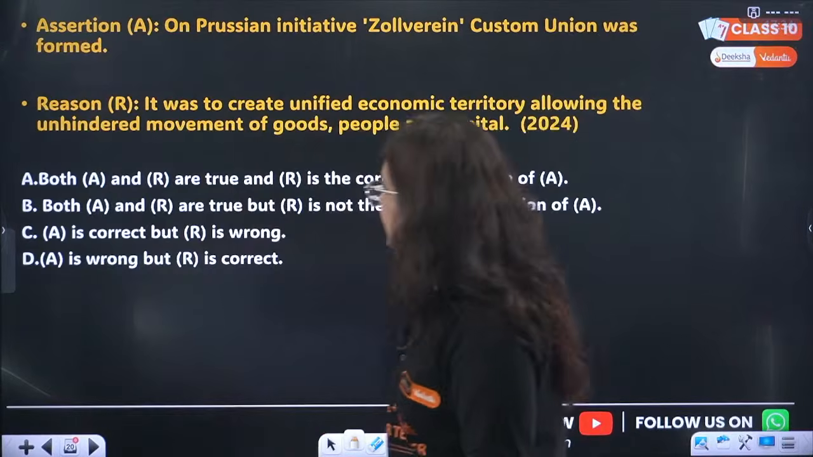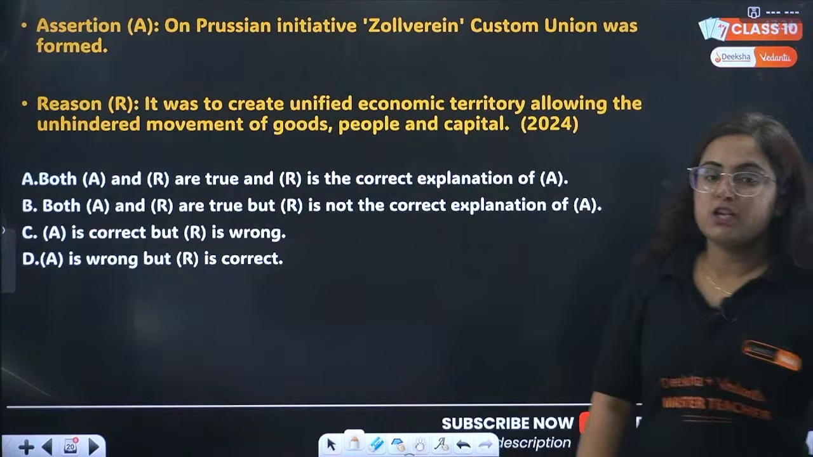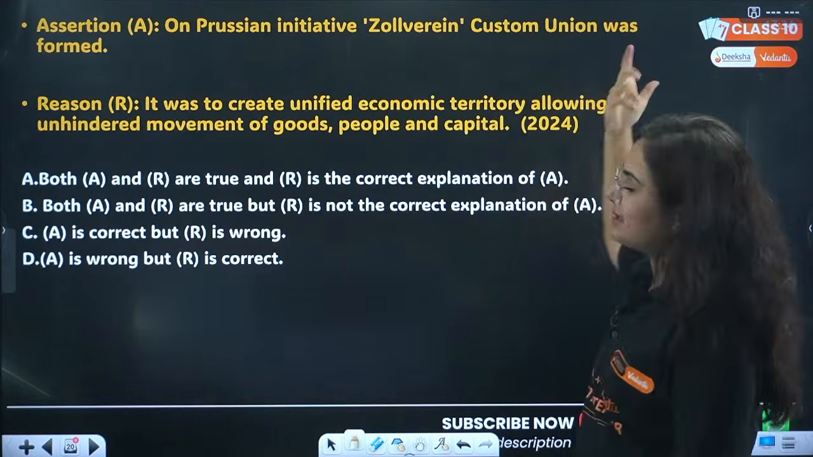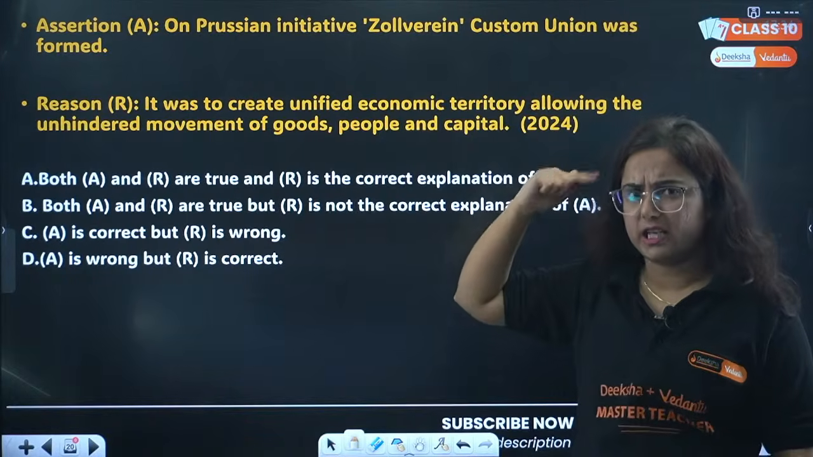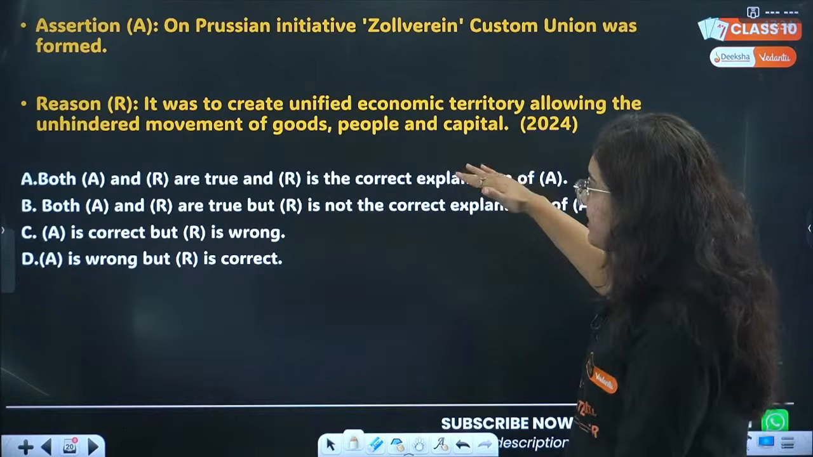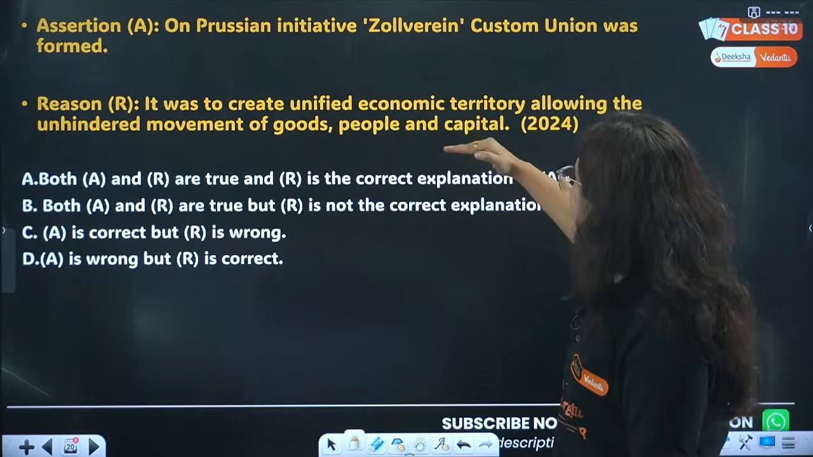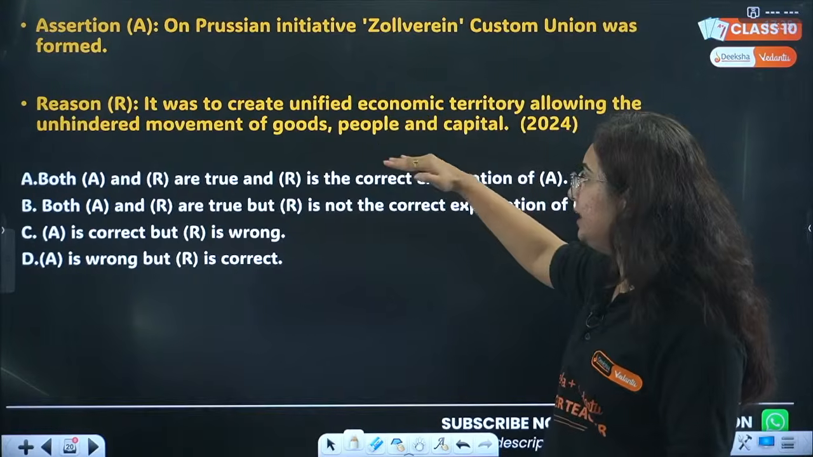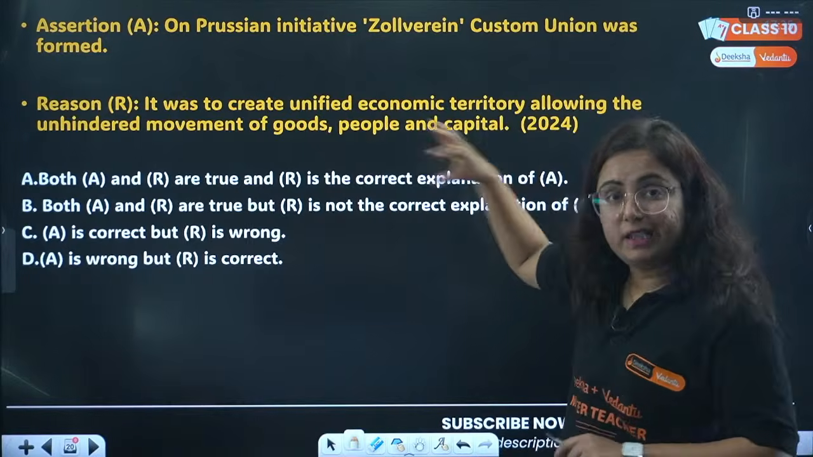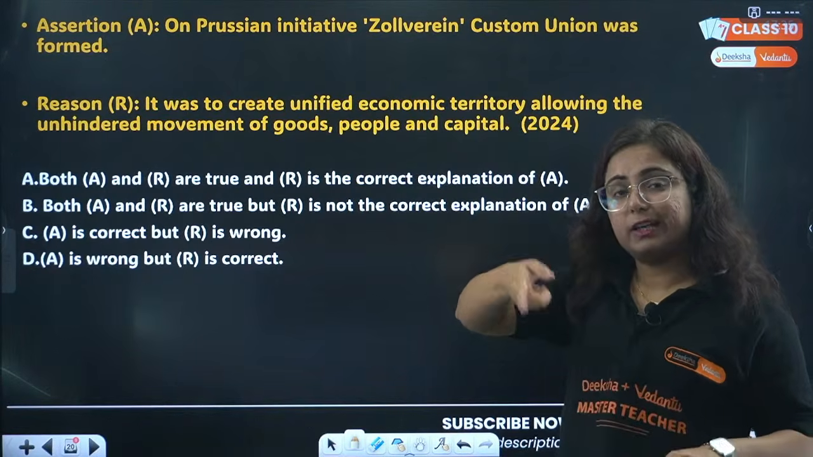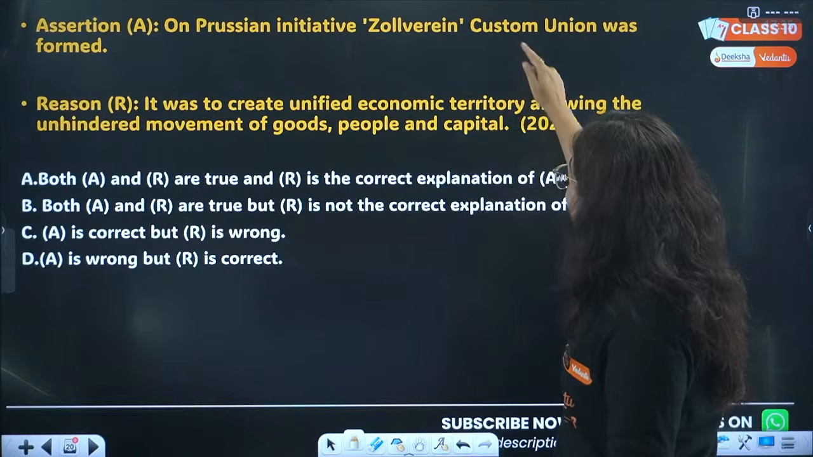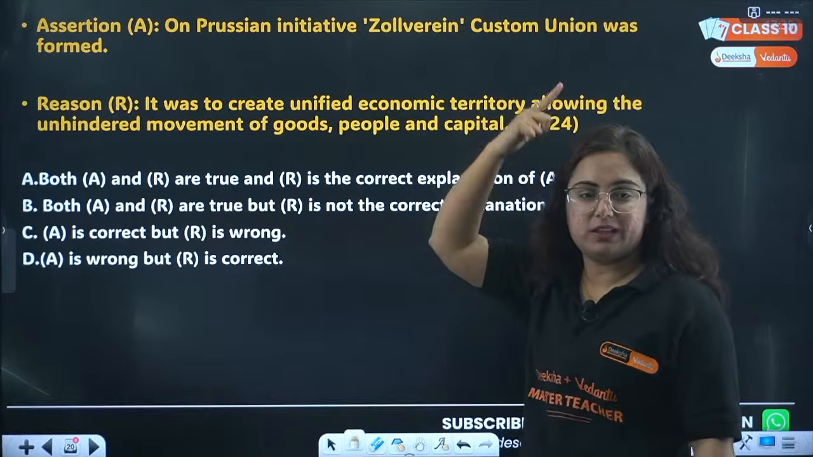Next question is assertion and reason. On Prussian initiative, the Zollverein, that is a customs union, was first formed. Think, is the statement correct independently, without reading the second one? Next, it was to create a unified economic territory allowing the unhindered movement of goods, people and capital. Read the statements independently, think which one is correct and which is not, and if both are correct, figure out whether this is the reason or not. And I want the answers.